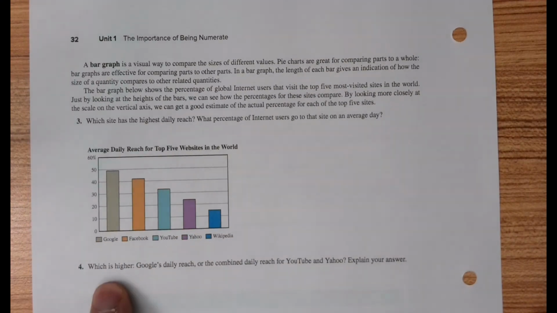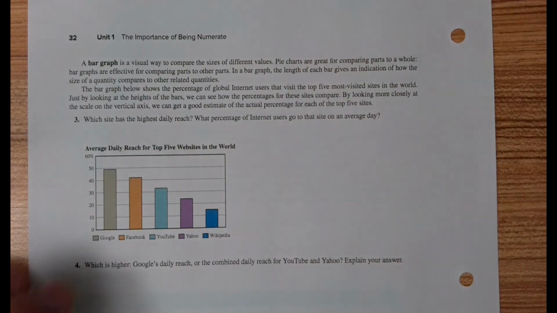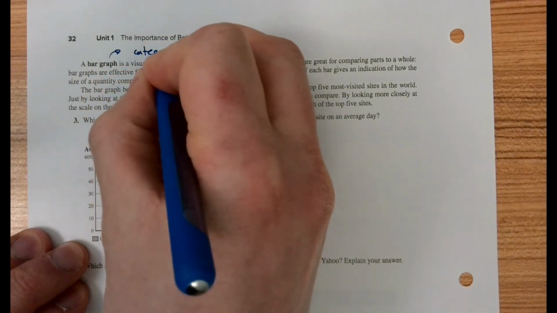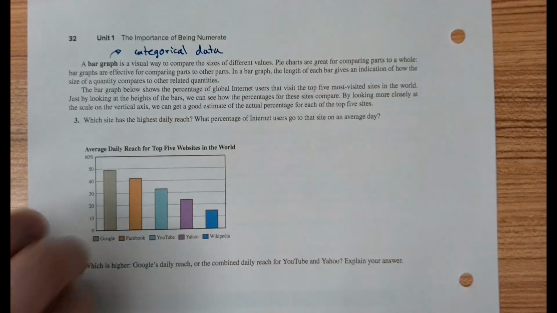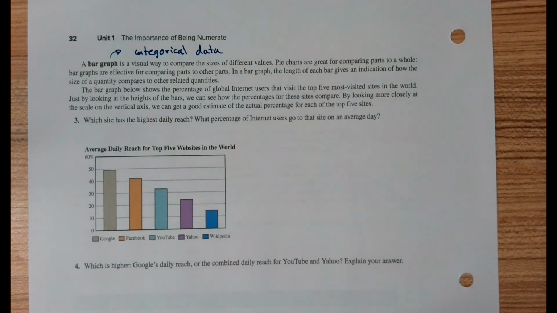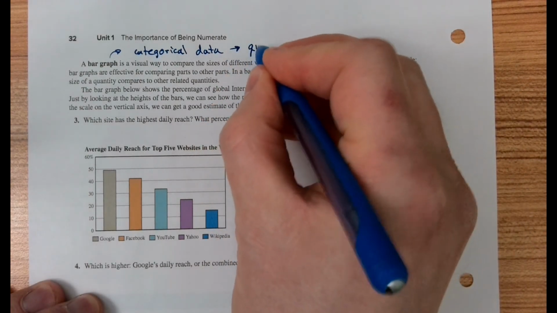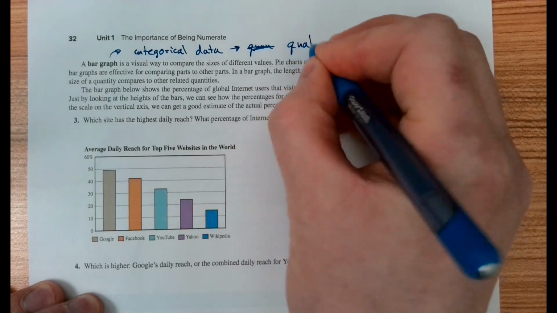Well, here's a picture of a bar graph. It's a visual representation that has values corresponding to categories, and bar graphs specifically use categorical data. If you take 133, our stats course, this is also called qualitative data.